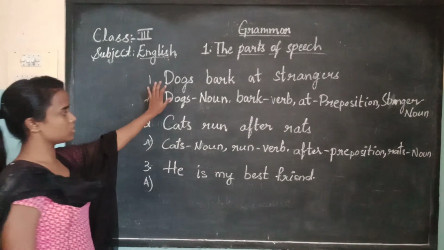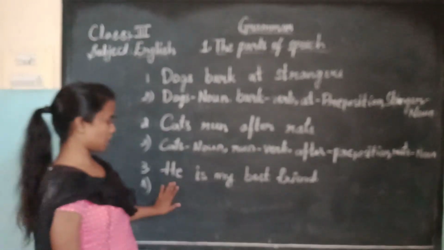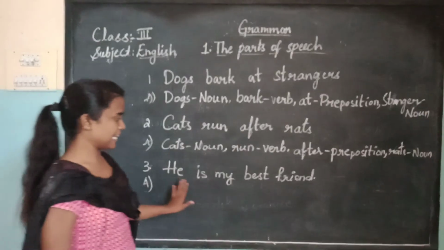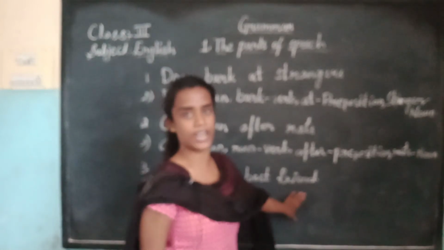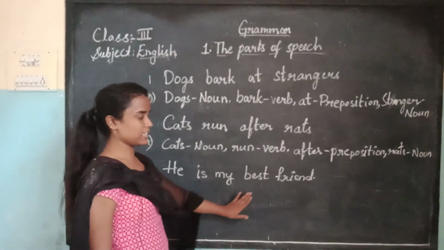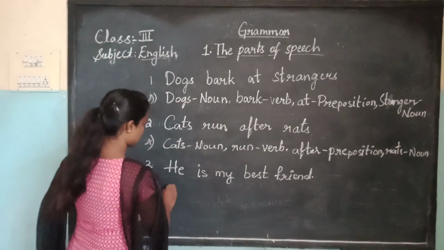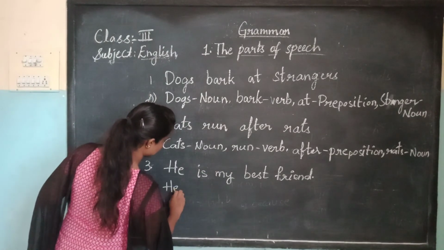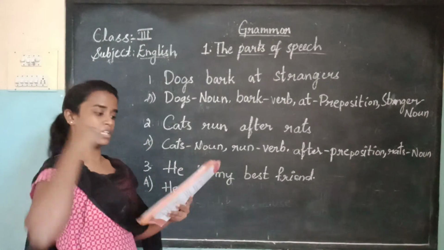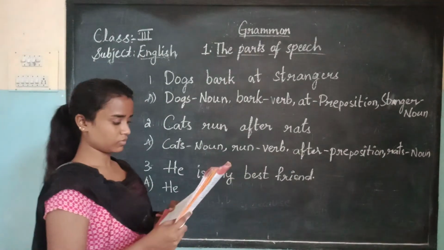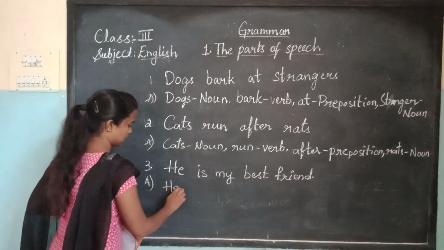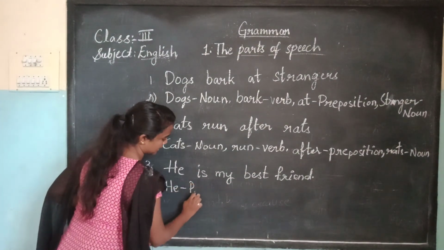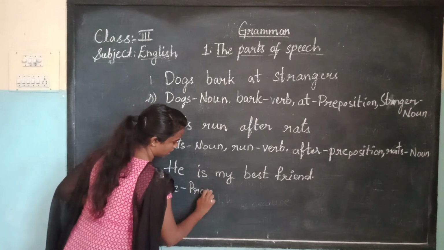Now two sentences we have finished. Now we'll go to the third one: he is my best friend. So what is he? Is it a noun or pronoun? He is a pronoun. It replaces a noun.